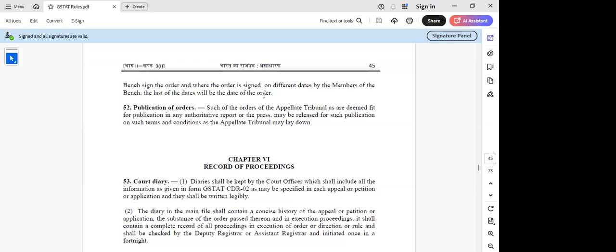And I had read somewhere that if one member has not signed, then again they have to rehear the matter, something. I don't know. Somewhere we'll see in the next part, I think, somewhere they have given on that. We'll see on that aspect also.